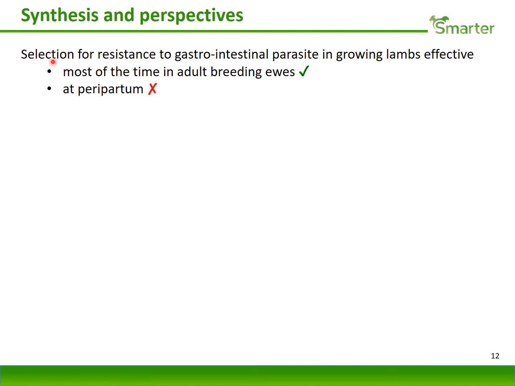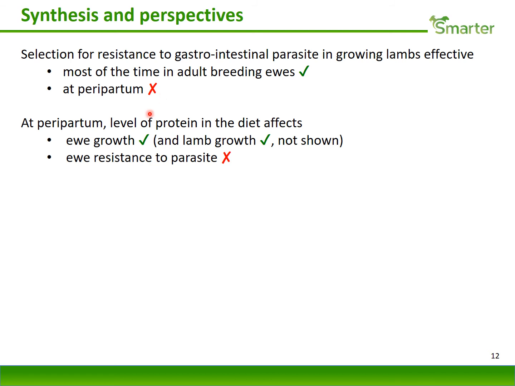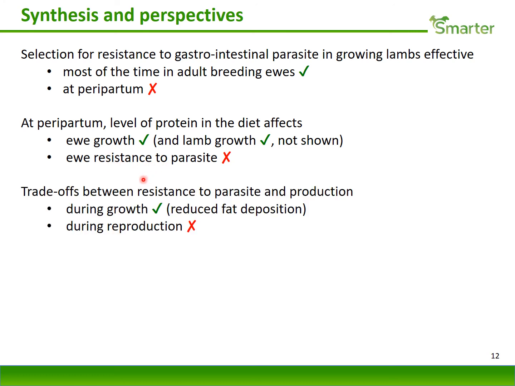In summary, we observed that selection for resistance in Charollais lambs was also effective in the adult breeding ewes most of the time, except in peripartum. We also observed that the level of protein in the diet had an effect on ewe growth and also on the lamb growth. This was not shown, but this level of protein did not affect the ewe resistance to parasites. And thirdly, we did not observe much evidence for trade-off between resistance and production traits.